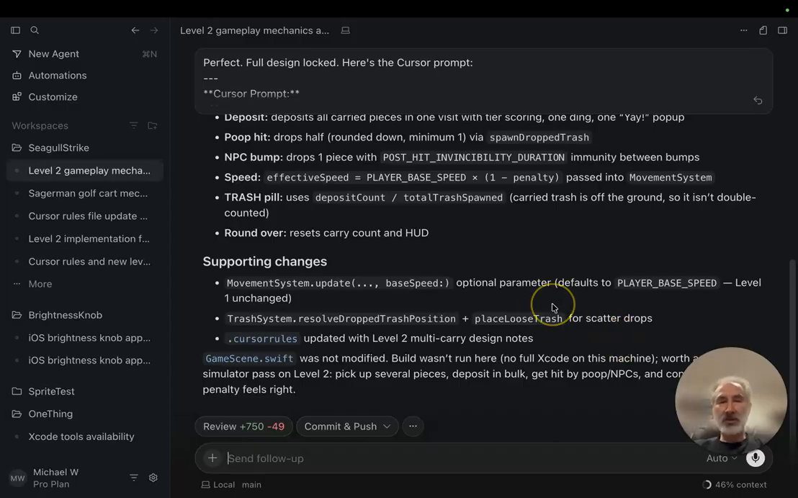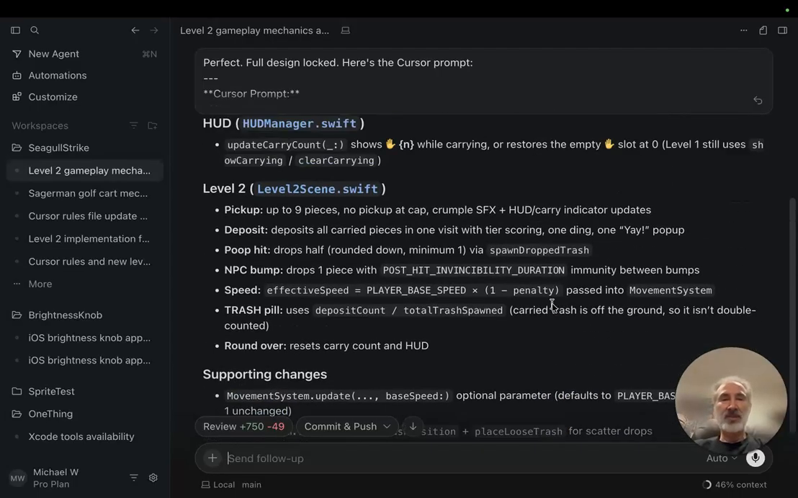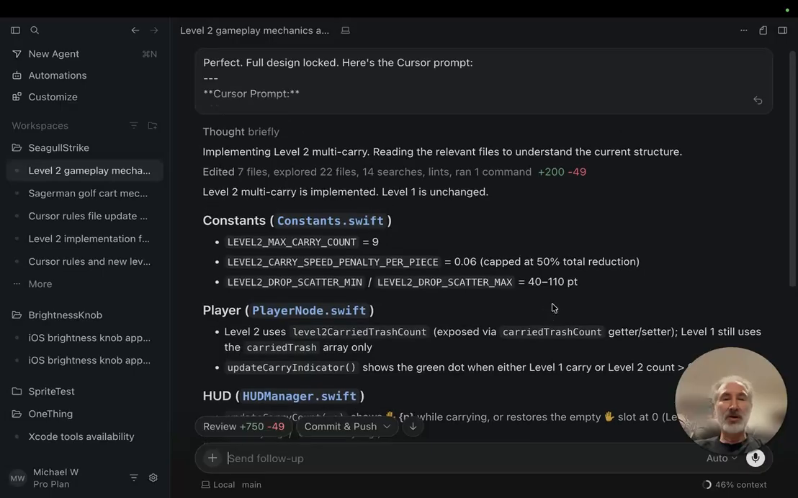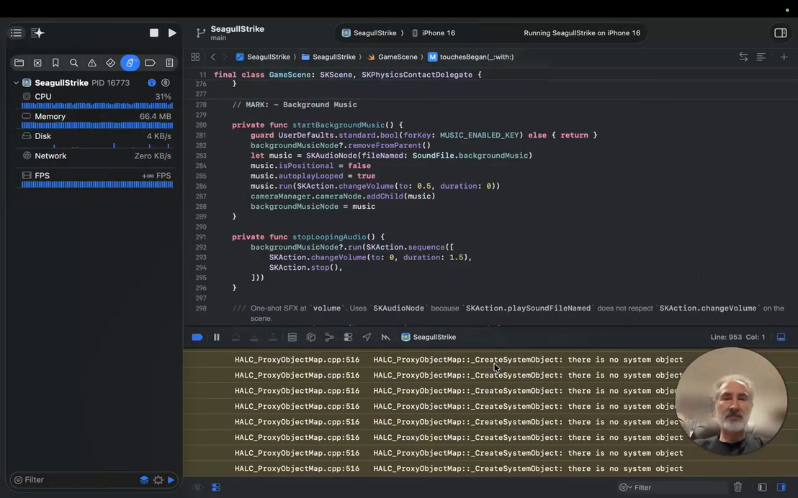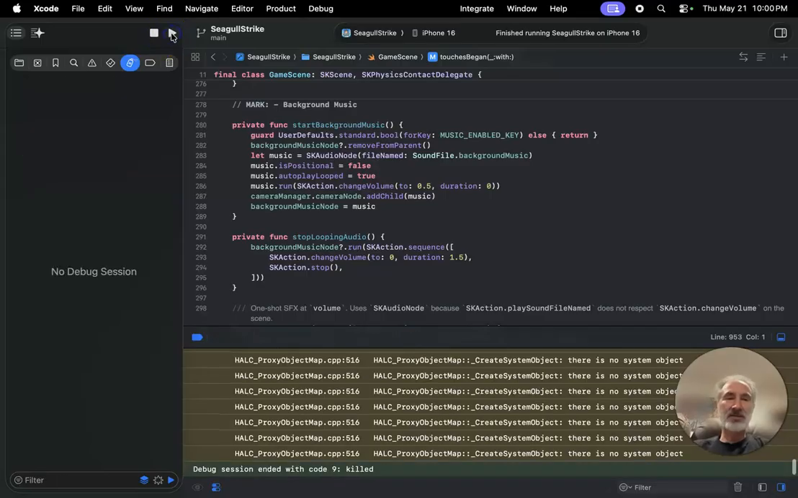So anyways, Cursor is now giving me the final report to let me know about all the changes that it made. And let's see if it has any concerns here. Build wasn't run, worth a quick simulator pass, pick up several pieces. Oh, so it wants me to test things out. So before I do anything else, I will test it out. Let's go ahead and take a look. I will go ahead and run my simulator.